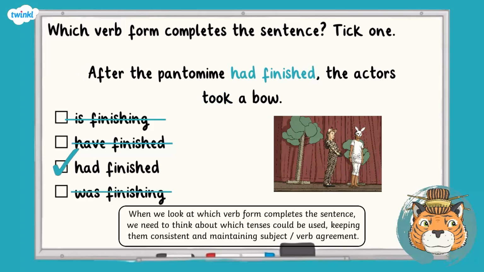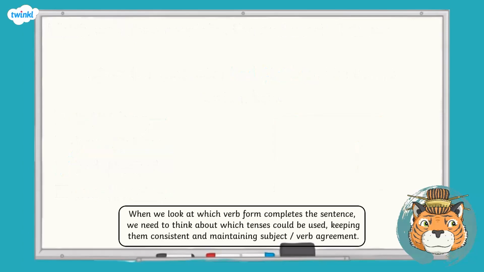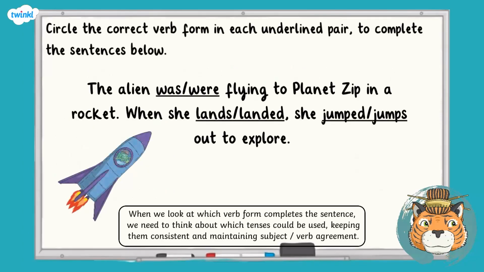A top tip to solve this would be to try say them out loud to see which answer sounds right. This can often be helpful. In this next question, you're being asked to circle the correct verb form in each underlined pair to complete the sentences below. The alien was, were, flying to planet Zip in a rocket. When she landed, she jumps, jumped, out to explore. Pause the video and press play when you have an answer.